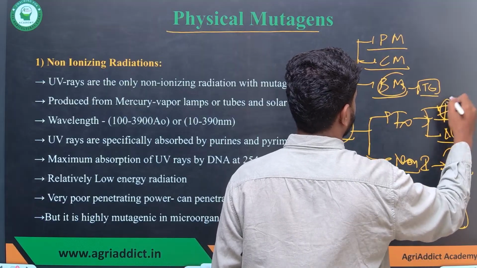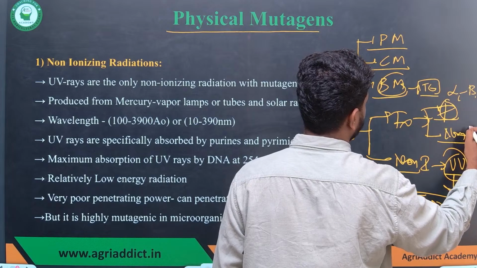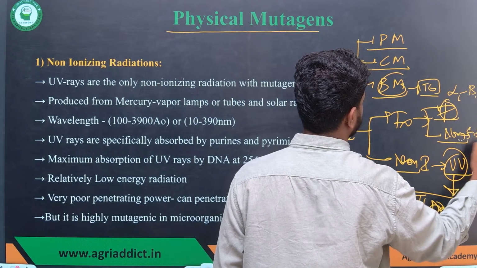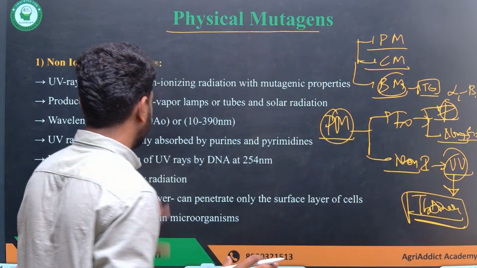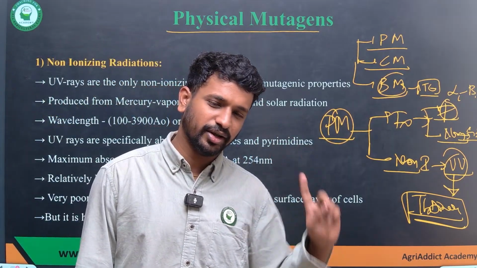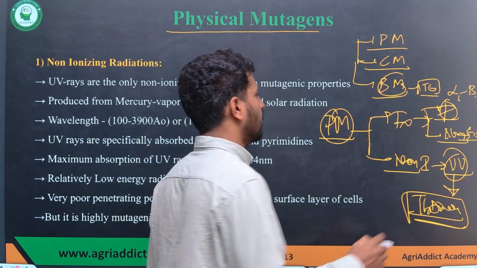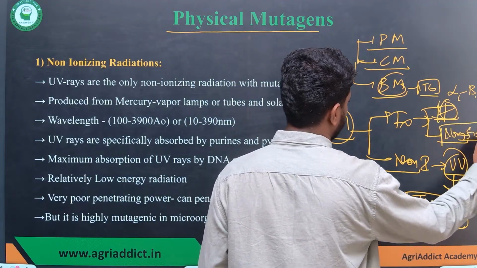And the examples for particulate radiation are alpha rays, beta rays, and fast neutrons, and for non-particulate we have gamma rays and X-rays. So these are the examples, and that's what you have to remember. So the complete story is done. The physical mutagens are ionizing and non-ionizing. In the non-ionizing, the only example is UV rays. For the ionizing, we have two different types: one is particulate, one is non-particulate.